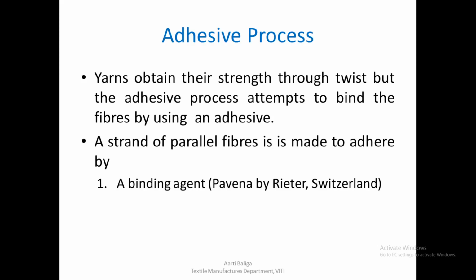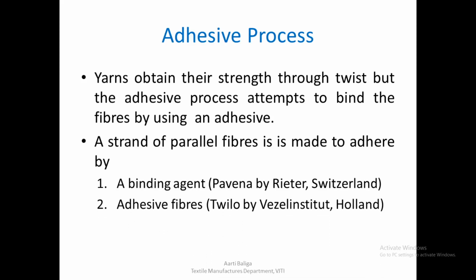The first one is the binding agent, which was attempted by Pavina, by Ritter. The second was an attempt by Holland, which is known as the Twilo process, and this process uses adhesive fibers instead of a binding agent. The third type is binding by use of a polymer, and it was attempted by Boptex Corporation, Canada.